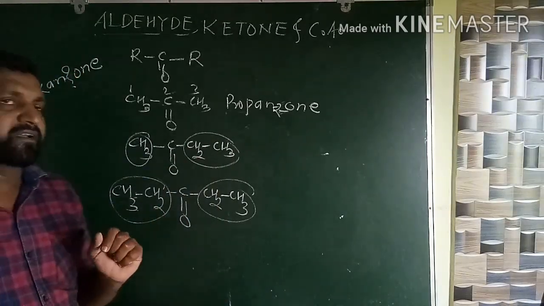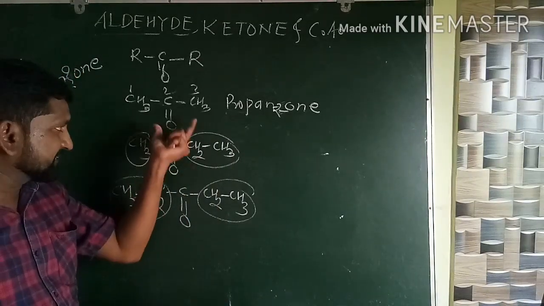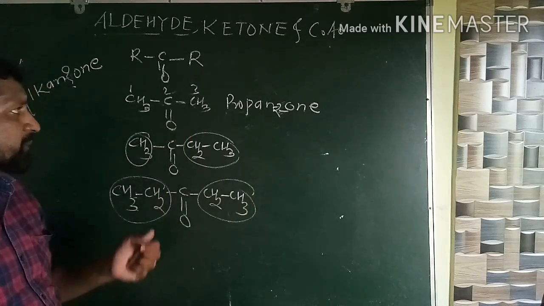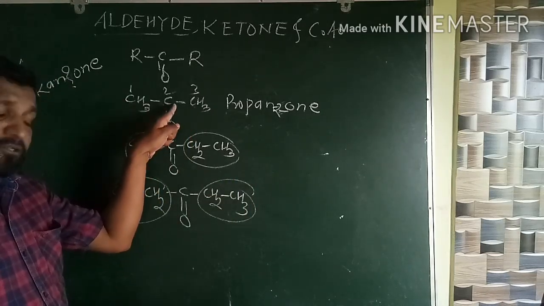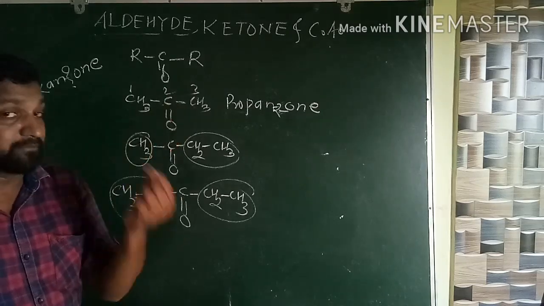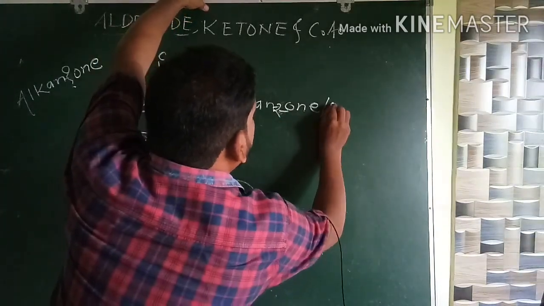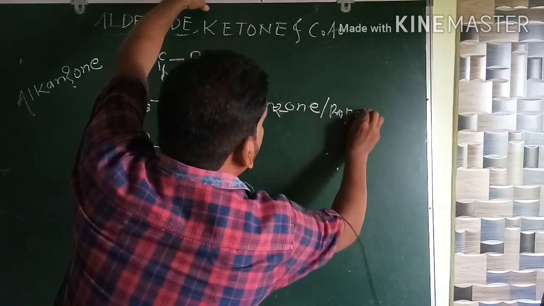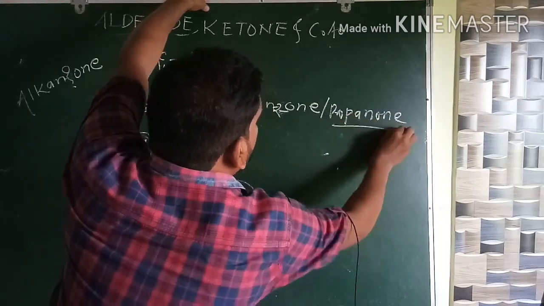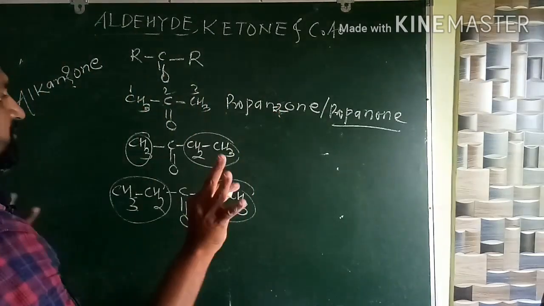Now again, if we look at this example from another side, what will happen? The position of the carbonyl group cannot be changed here. It means it is fixed. Therefore, we can also write the name of this compound like this: propanone. No problem. Why? Because this 2 position is always constant.